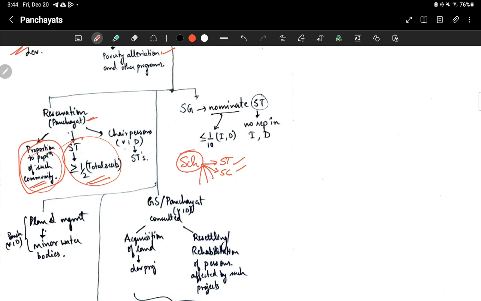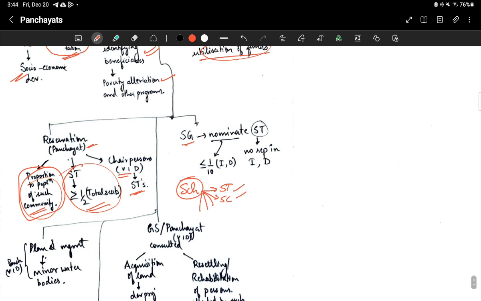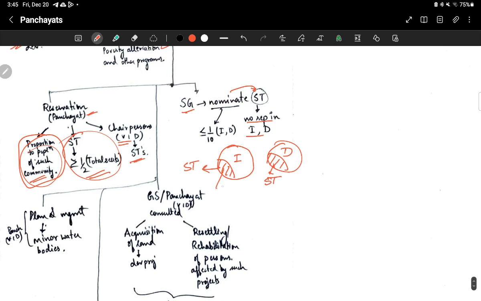Then chairpersons at all levels, village, intermediate, and district levels, will be held only by scheduled tribes. Okay, then state governments will nominate scheduled tribes if there is no representation in intermediary or district levels, provided that it has to be less than 1/10 of the members. Let's say this is the intermediary level, 1/10 will be reserved for ST, and this is the district level, 1/10 will be reserved for ST. Means nomination will happen here,